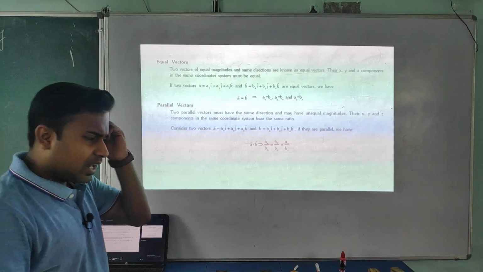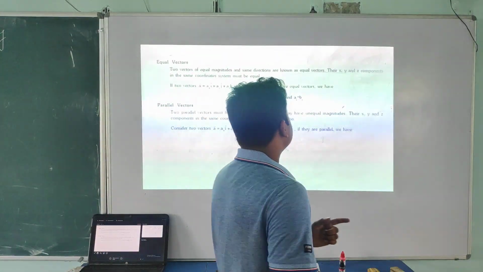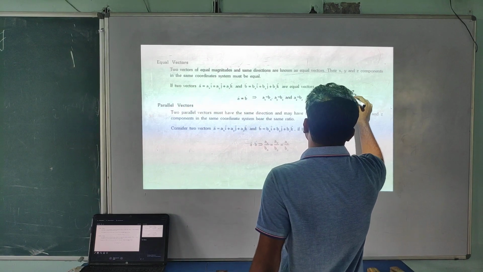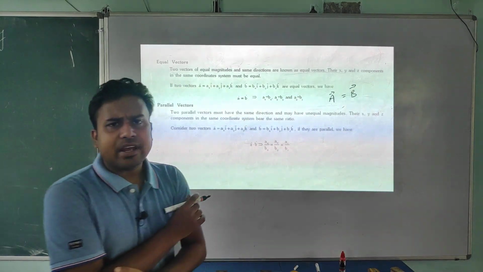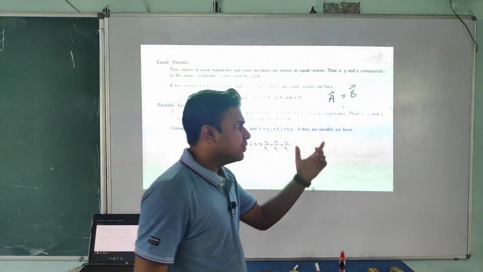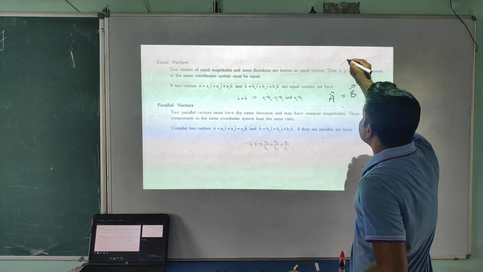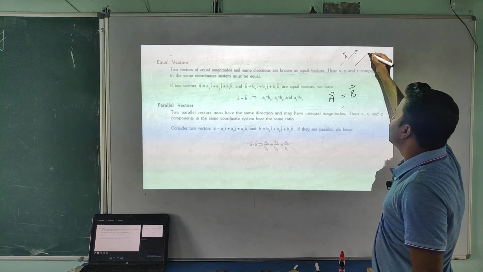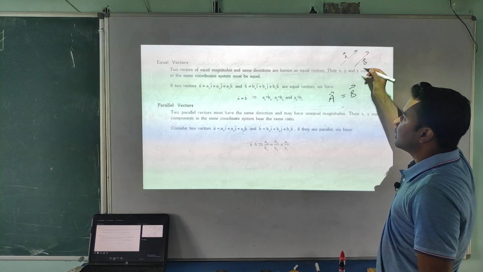Now, equal vectors. How can you say that the A vector is equal to the B vector? We know that a vector is represented with an arrow. So I am assuming this one is the A vector and this one is the B vector.